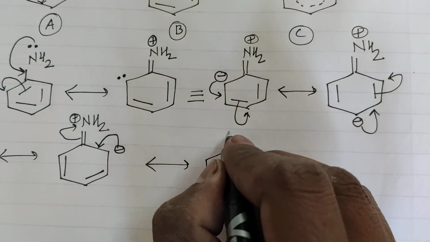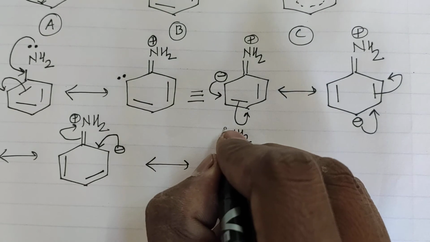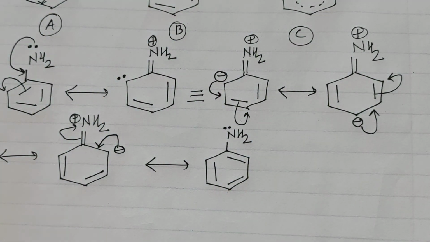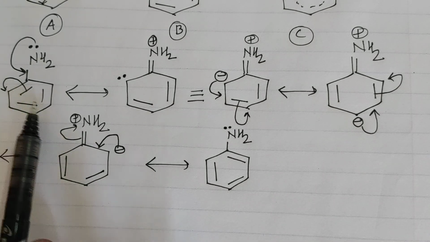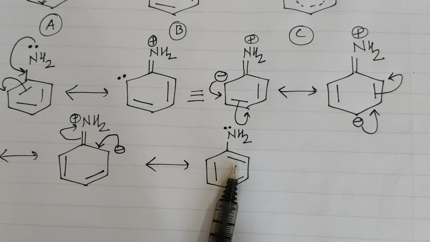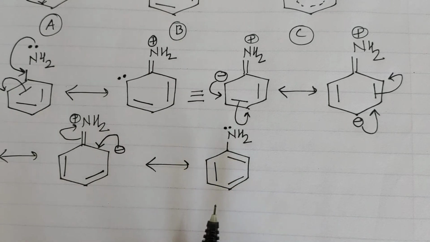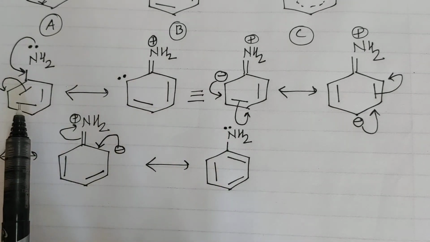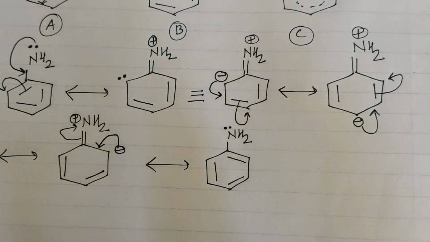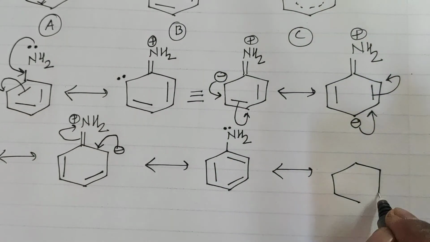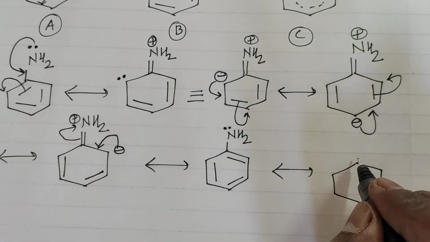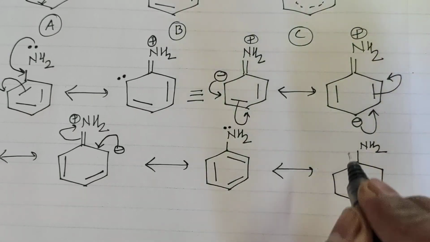An aromatic structure which has NH2 with its lone pair of electrons. So the change is that all these bonds moved in the opposite direction, or the shifting of bonds takes place. But the important thing is that all these structures are not present in nature. The most important thing is that the resonance hybrid of these structures is present in nature.